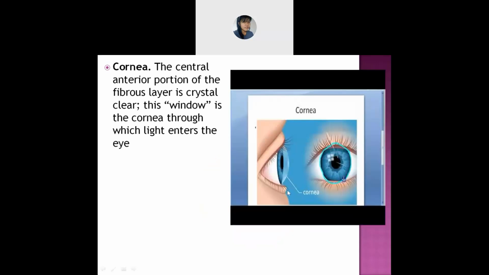Okay, next part is the cornea. I hope you can see the cornea. This one. The cornea, where do they lie exactly? They lie in the central, in the middle. Central means in the middle. In the anterior side. Anterior side means what? In the front side.